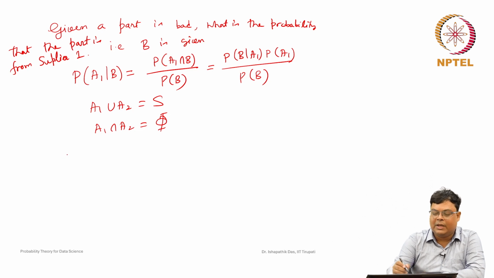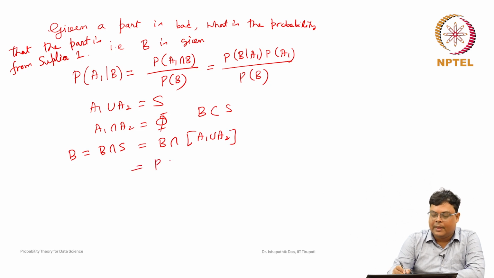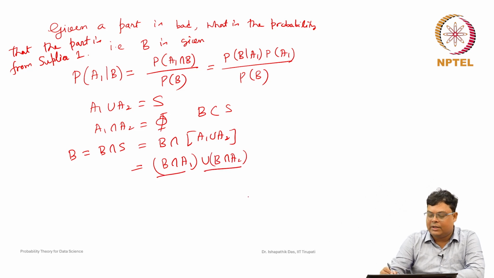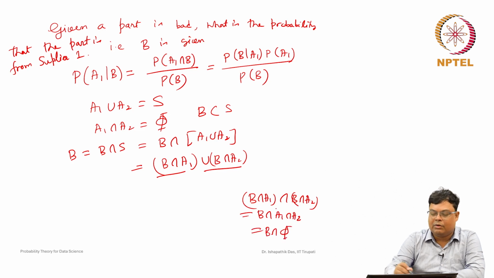B is a subset of S, the bad part is a subset of S. So, B can be represented as B intersection S, which is B intersection (A1 union A2). By the distributive property, this is B intersection A1 union B intersection A2. Because A1 and A2 are disjoint, B intersection A1 intersection B intersection A2 is B intersection A1 intersection A2, which is the null set. So, they are pairwise disjoint also.